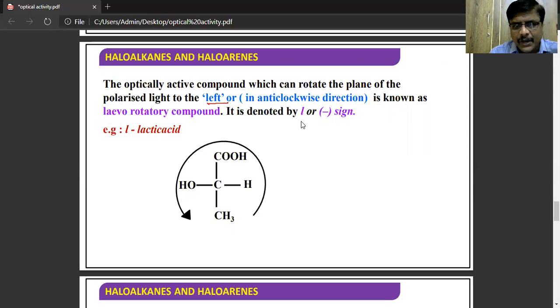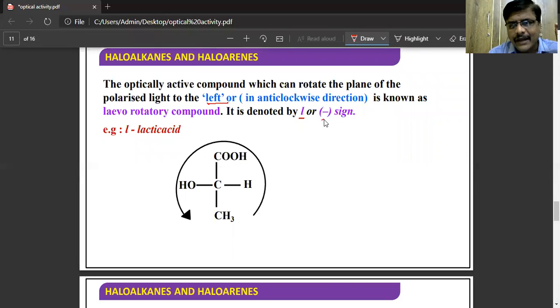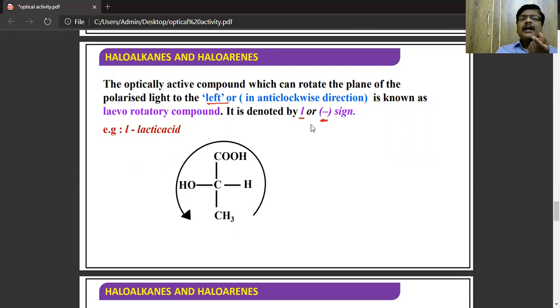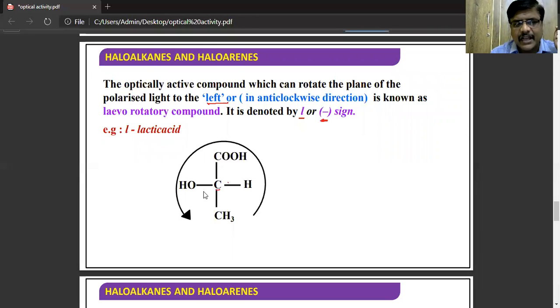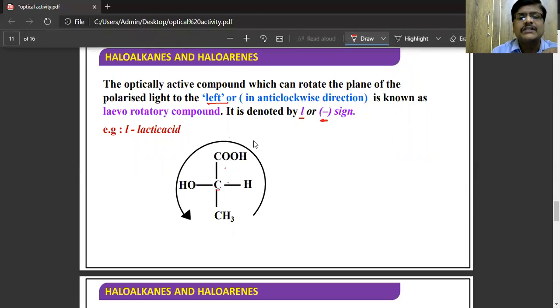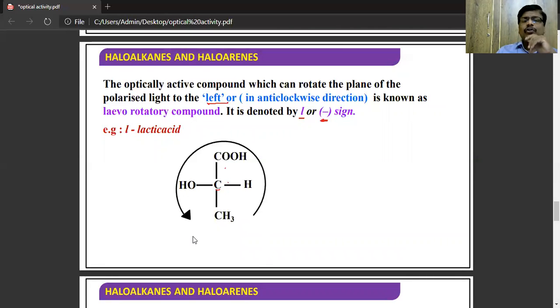So this is denoted by L or negative sign. Positive sign indicates dextro, negative sign indicates levo. So see here also asymmetric carbon atom, but it is moving towards the left hand side. So such compound is known as levorotatory. So here this is lactic acid, L lactic acid.